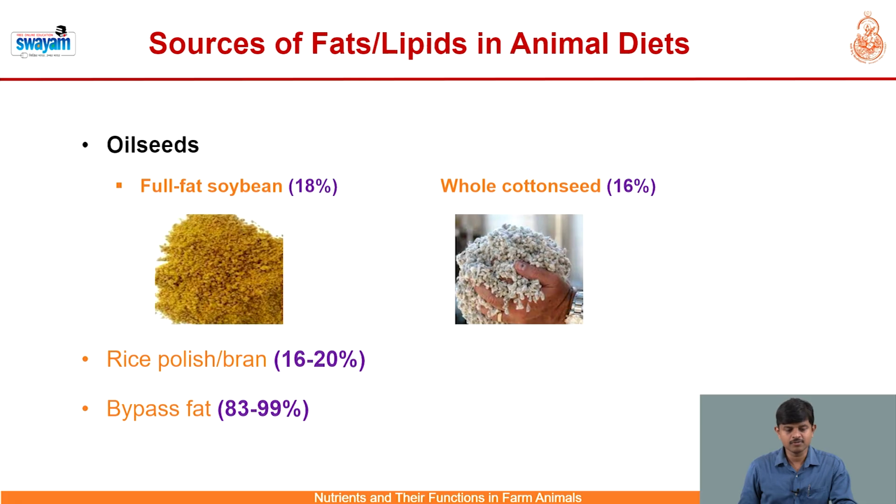The typical sources include oil seeds. One best example is full fat soybean containing about 18% oil. The second most commonly used fat source or oil source of vegetable origin is whole cotton seed comprising 16% ether extract. Other common sources include rice bran or rice polish containing approximately 16 to 20% oil. And the most common source is bypass fat, which contains about 83 to 84% and as much as 99% fat in the product.